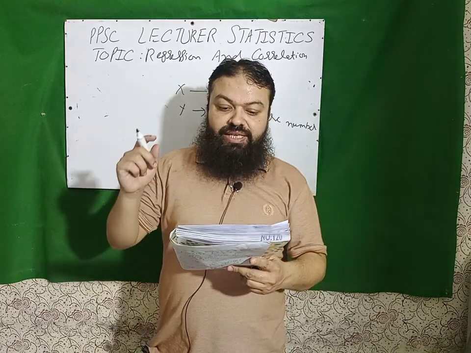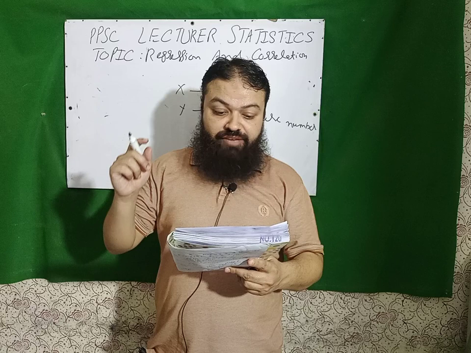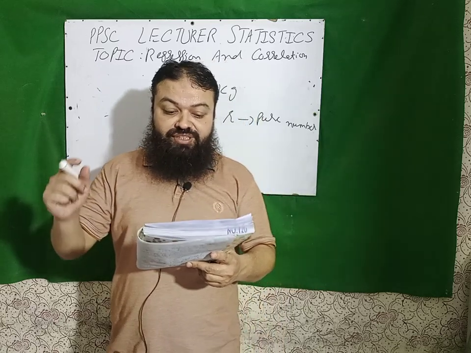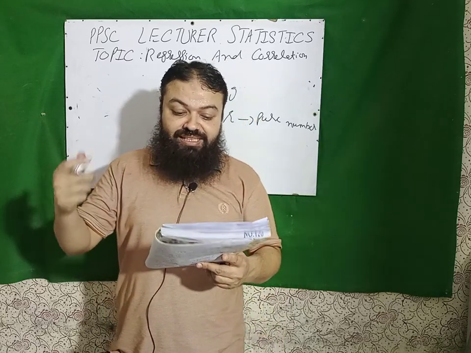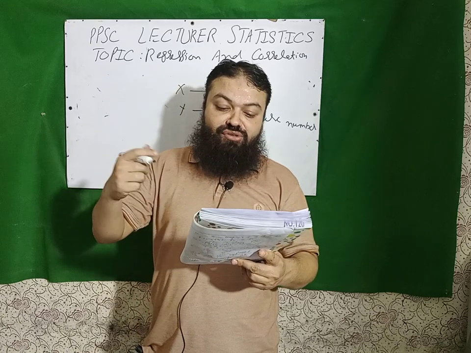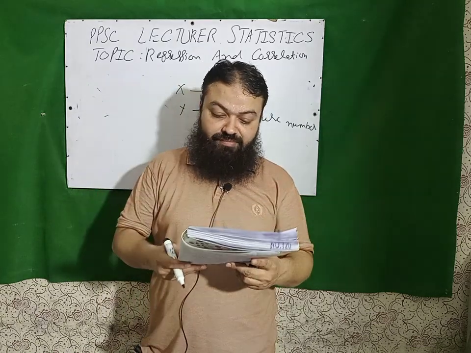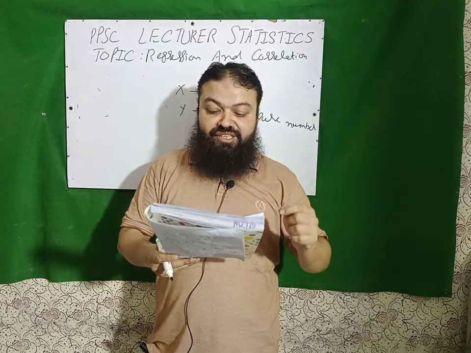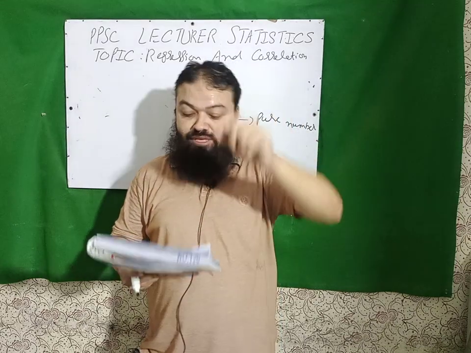Next question is, if X and Y are related with the help of a straight line, it means that change in Y is constant with the unit change in X. Next question, regression equations are obtained by least square method.